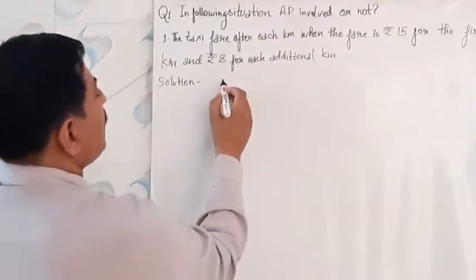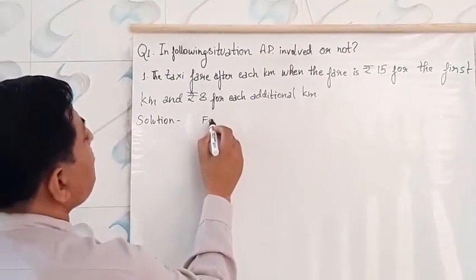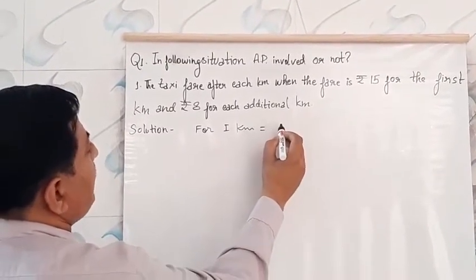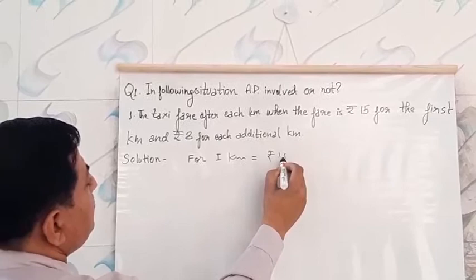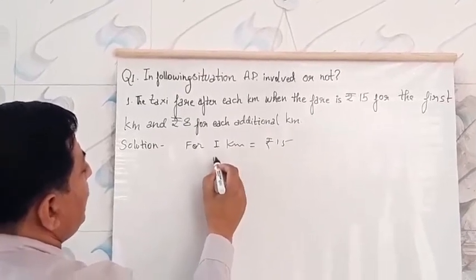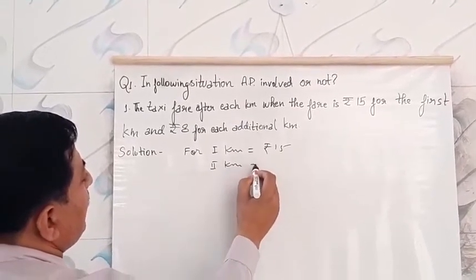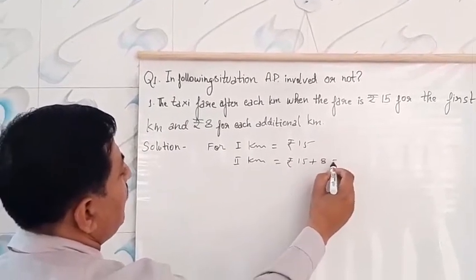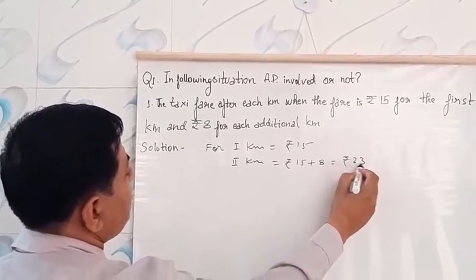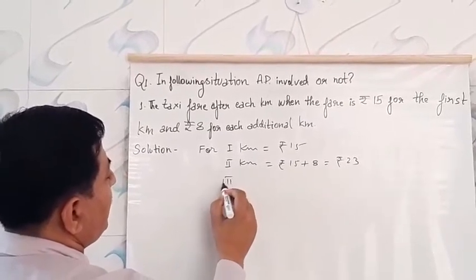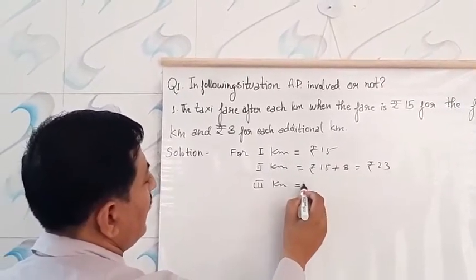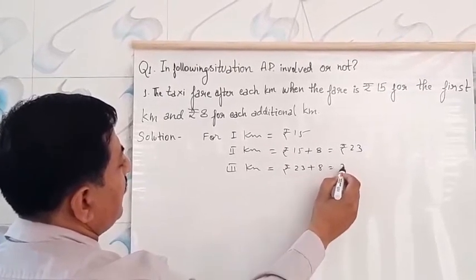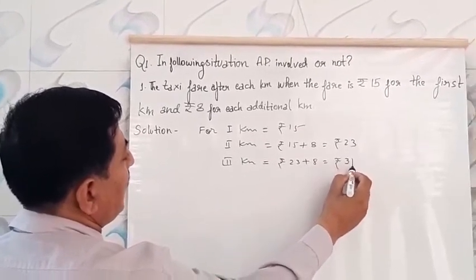So for the first kilometer, the fare will be rupees 15. For the second kilometer, that will be rupees 15 plus 8, that is rupees 23. And for the third kilometer, rupees 23 plus 8, that is rupees 31.